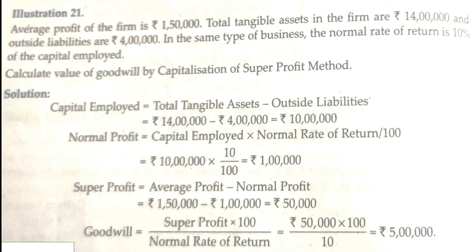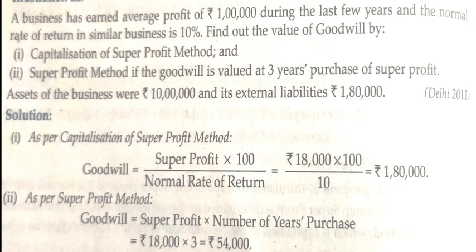For example, if super profit is already given in your question, there is no need to worry. You have to follow the last step, that of goodwill: super profit into 100 divided by normal rate of return. It means whatever is given in our question, we follow that. Let us solve one more question so that we can make this concept much clearer.